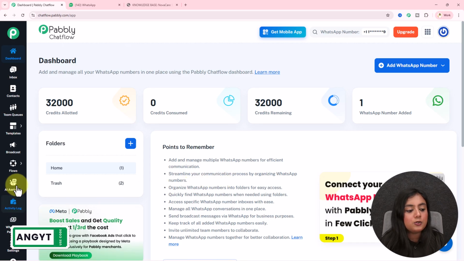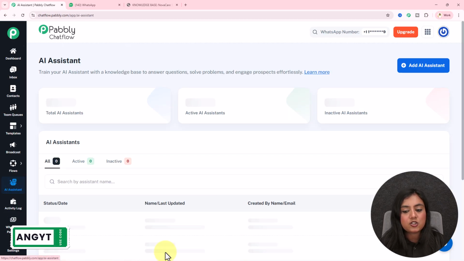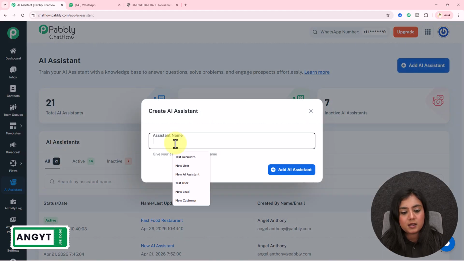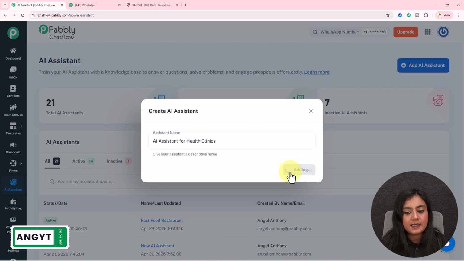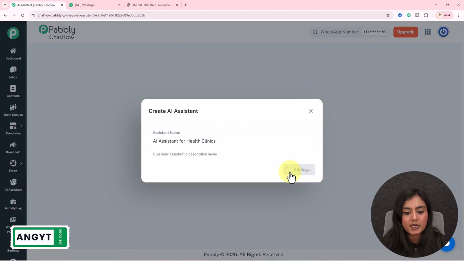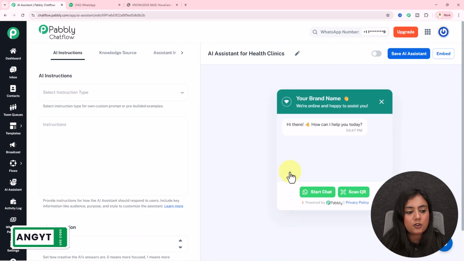Okay, now to create an assistant, go towards this assistant section and add the assistant from here. For the name of this assistant, I will give it as assistant for health clinics. Okay, I'm going to add this assistant from here, and as soon as I do that, you will see the assistant is automatically added inside your Pabbly Chatflow account.